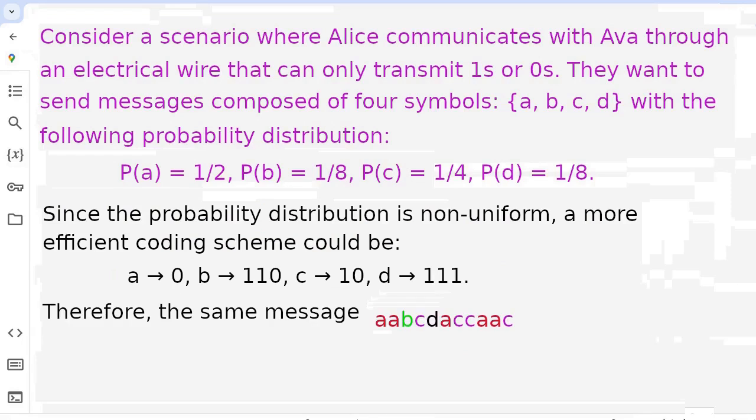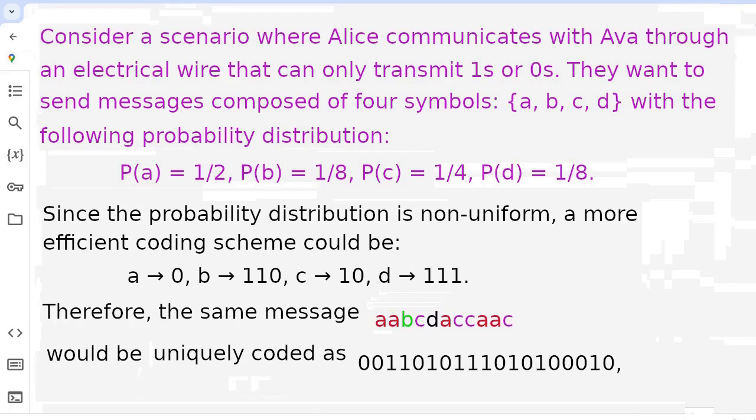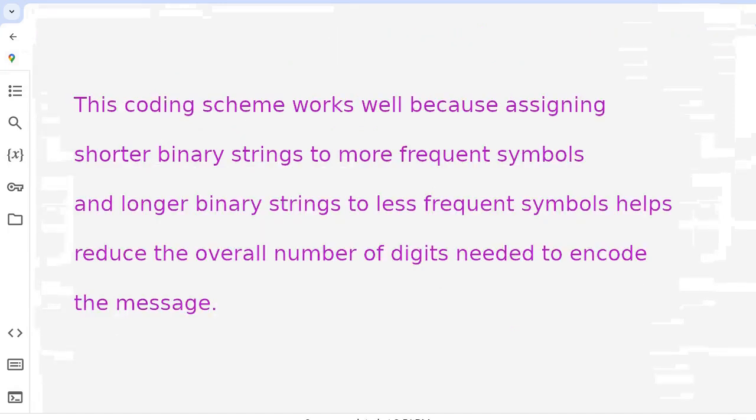Therefore, the same message would be uniquely coded as, which is 19 digits long. This coding scheme works well, because assigning shorter binary strings to more frequent symbols and longer binary strings to less frequent symbols helps reduce the overall number of digits needed to encode the message.